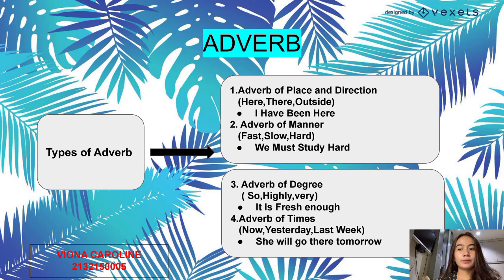And the next, types of adverb. Number 1. Adverb of place and direction: here, there, and outside. I have been here. Number 2. Adverb of manner: fast, slow, and hard. We must study hard. Number 3. Adverb of degree: so, highly, and very. It is fresh enough. Number 4. Adverb of time: now, yesterday, and last week. She will go there tomorrow.